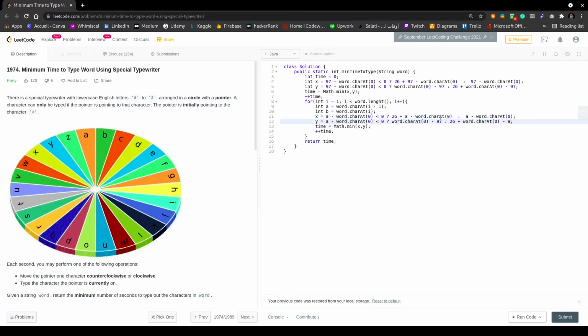And finally, the second thing that we are going to do over here is that instead of writing word.char at 0, which is the next character, we are going to use b.